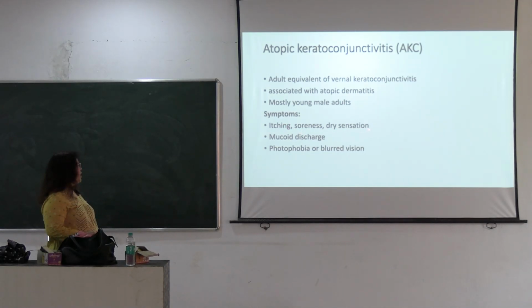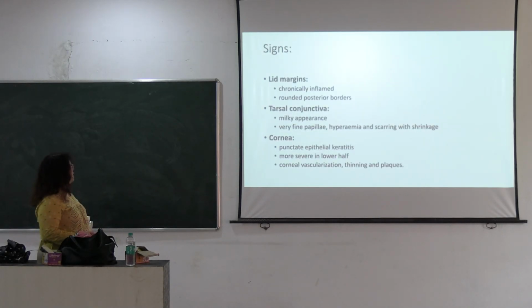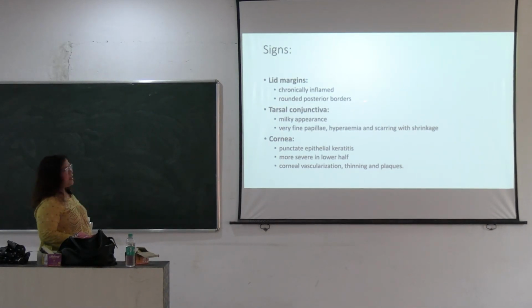Symptoms are itching, soreness, dryness, mucoid discharge, photophobia and blurring of the vision. Then signs: the lid margins are inflamed and rounded in the posterior border. This is the peculiar sign. And the tarsal conjunctiva has a milky appearance, very fine papillae, hyperemia,